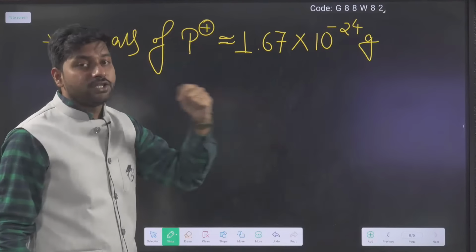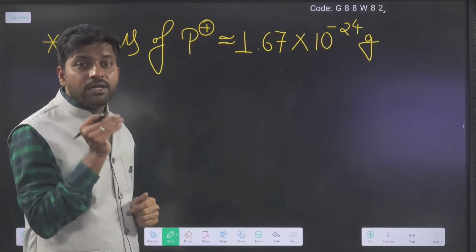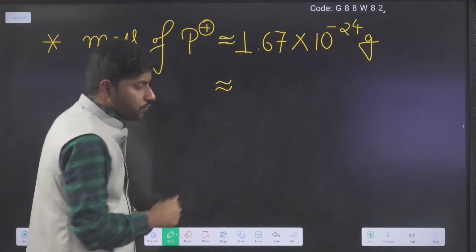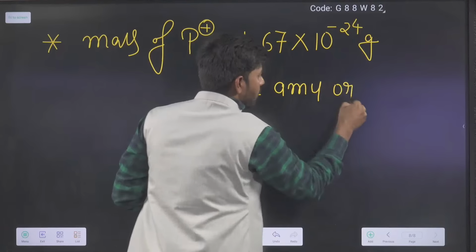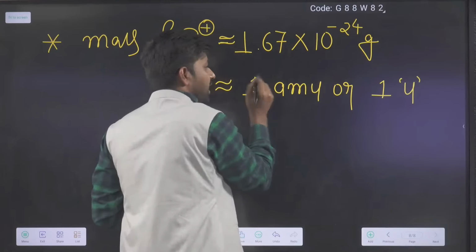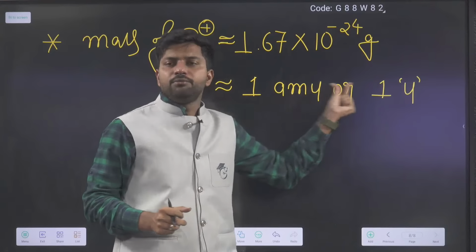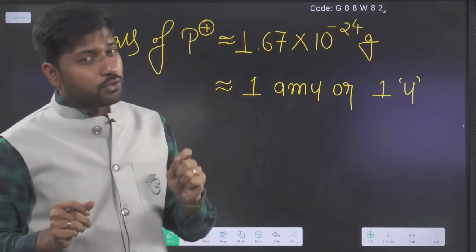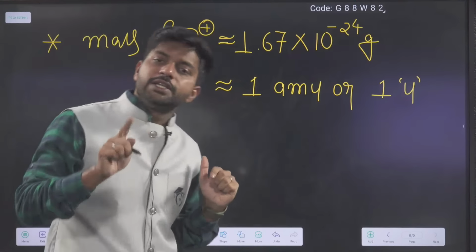Same proton mass, in atomic mass unit, or with respect to unified mass, what can we write? We can write it is equal to 1 AMU or 1 U. If we write 1 U or 1 AMU, we are representing the mass of the proton in atomic mass unit. So proton mass is 1 AMU.